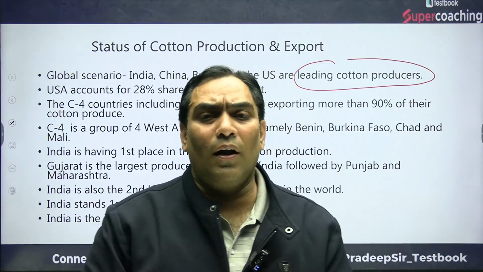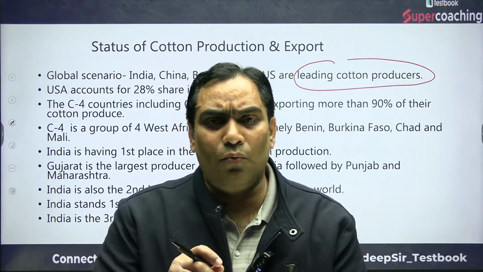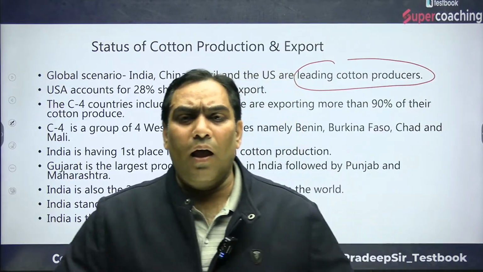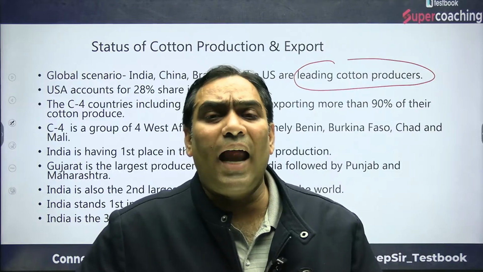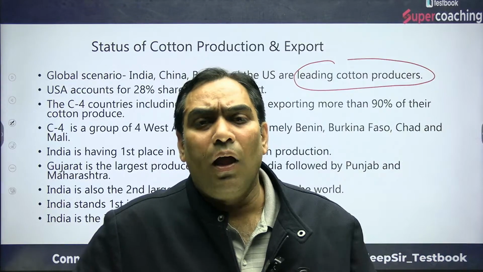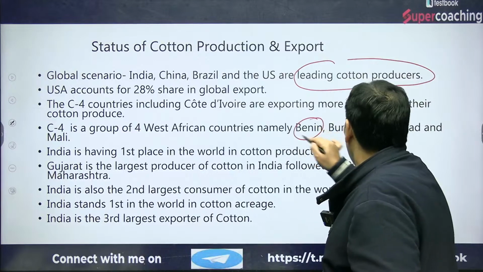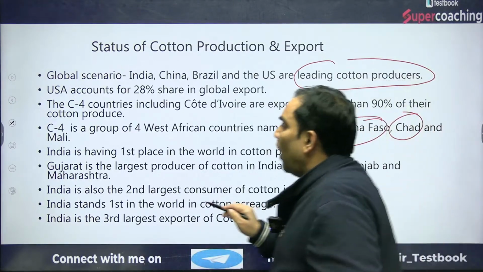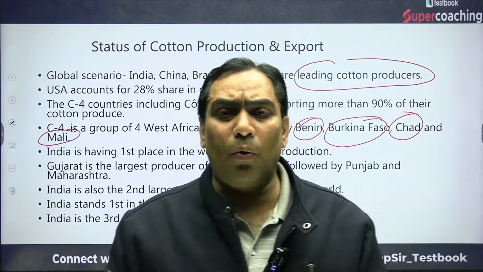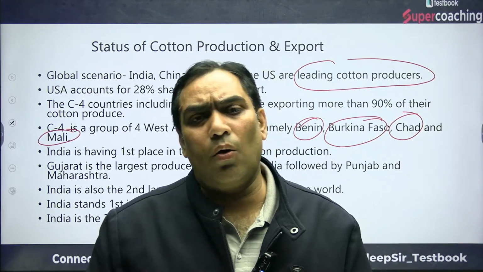And the C4 countries, including Cote d'Ivoire. We will discuss what the C4 countries are. They are the 5 countries which export 90% of their cotton production. And these C4 countries are the countries of West Africa: Benin, Burkina Faso, Chad and Mali. These 4 countries are exporting 90% of their cotton production.